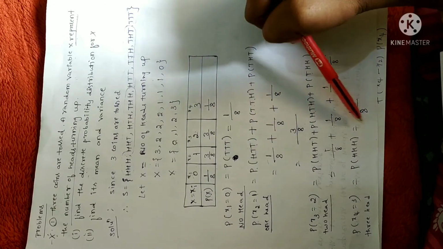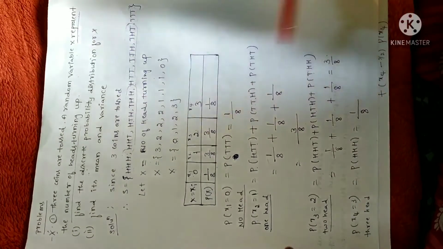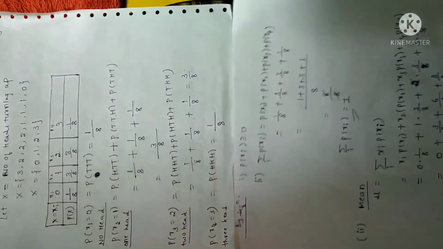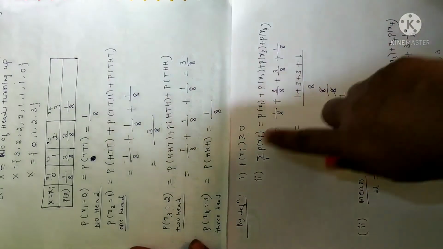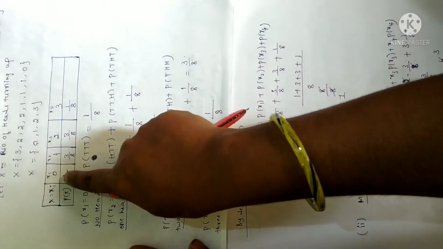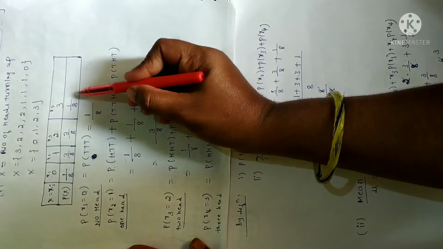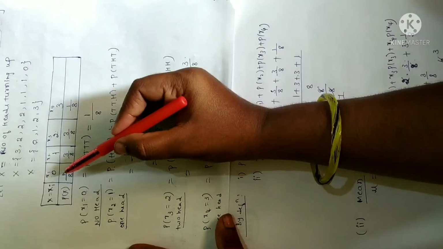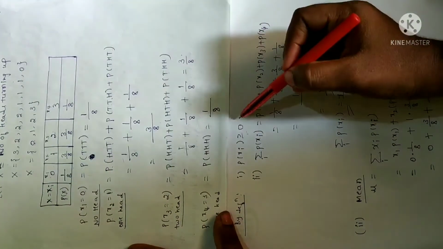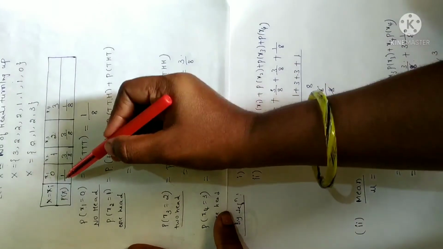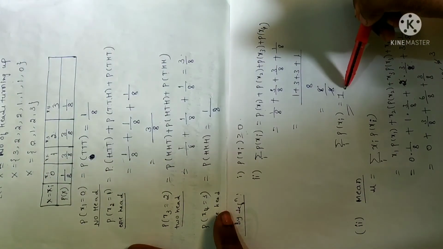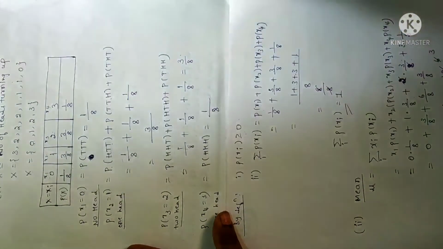Then find all the probabilities of the events and make a tabulation in the table, and then verify the conditions. First condition: all the values should be greater than or equal to 0. Check whether the probability values you have already calculated are greater than or equal to 0 or not. Second condition: if you add all these values, you should get 1. If it satisfies both, this will be the required probability distribution.